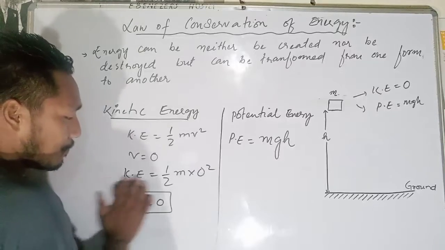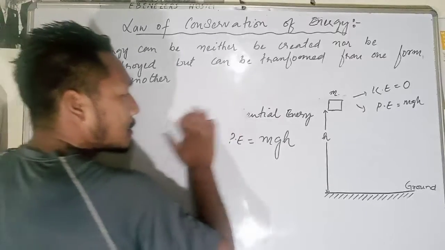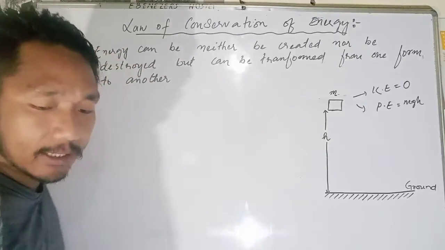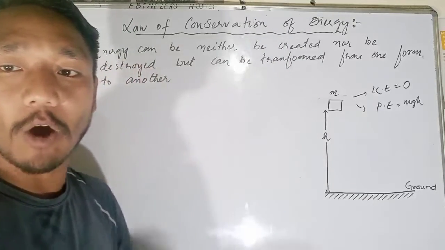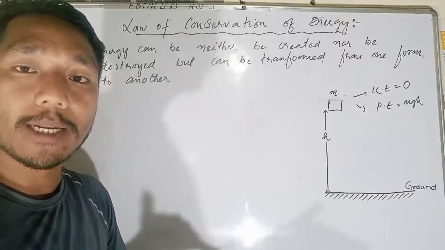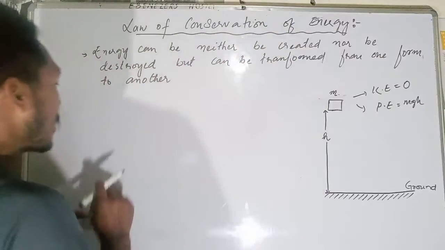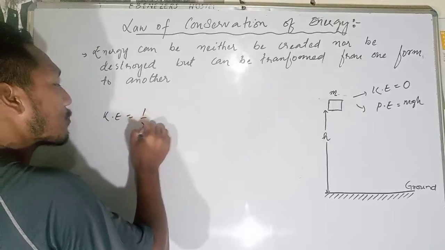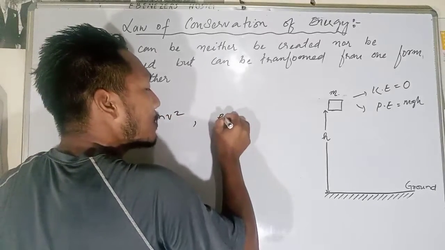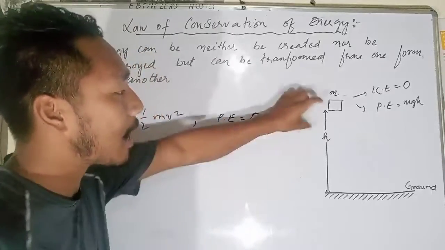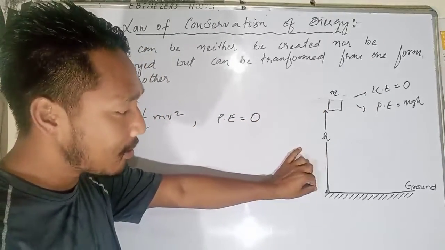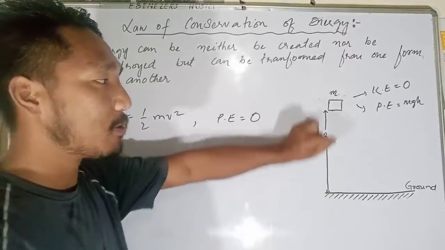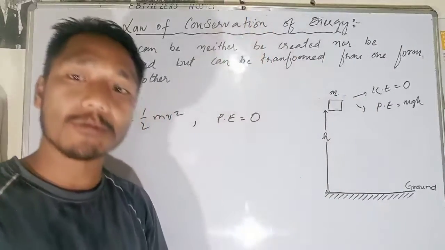Now the moment I release the object, I let it fall down. That means the object is now in motion. When the object falls, the kinetic energy becomes 1 by 2 mv squared, whereas the potential energy may become 0. Why? Because the height will decrease and become 0, as the object is moving down.